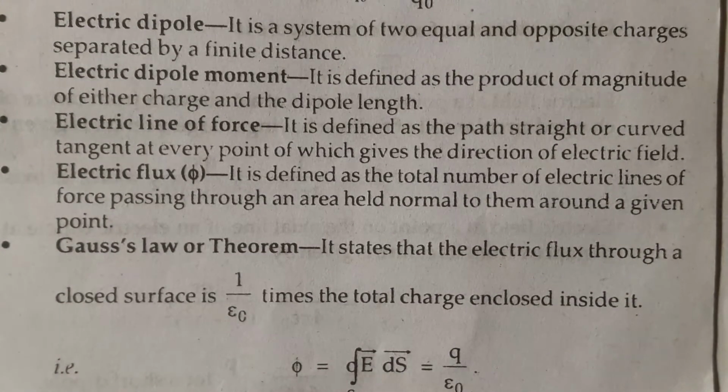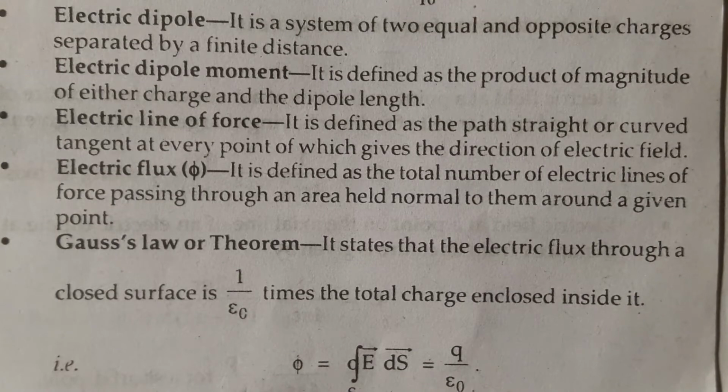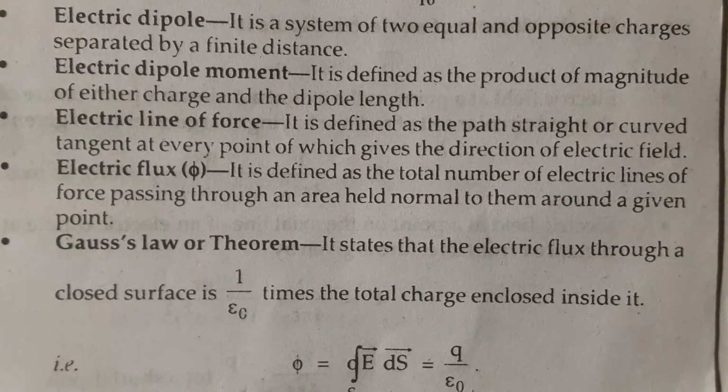Electric dipole: it is a system of two equal and opposite charges separated by a finite distance. Electric dipole moment: it is defined as the product of the magnitude of either charge and the dipole length. Electric line of force: it is defined as the path, straight or curved, the tangent at every point of which gives the direction of the electric field.